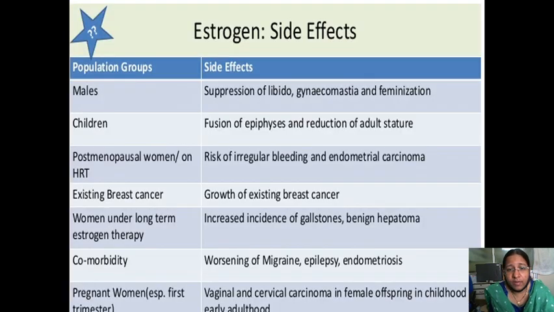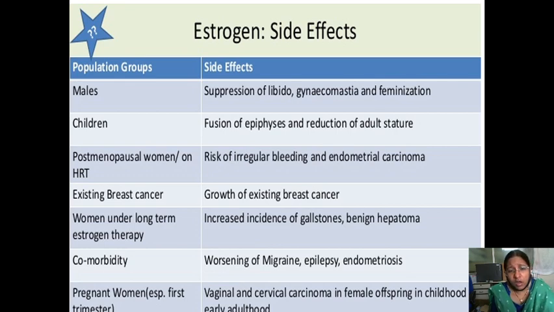Now, what are the side effects at a glance in males and children? In males, I already told you gynecomastia, feminization, and suppression of libido. In children, I told you estrogen causes fusion of the epiphysis. So when you give it to children, one effect is precocious puberty, the other is fusion of the epiphysis. If there is fusion of the epiphysis, the height of the child will get decreased.